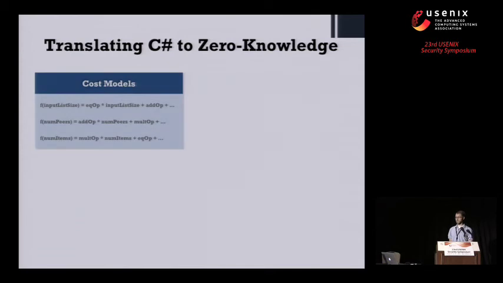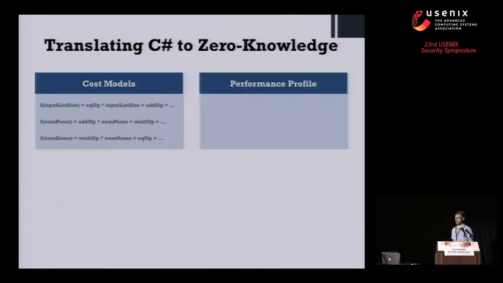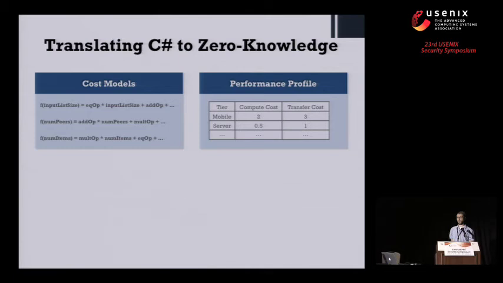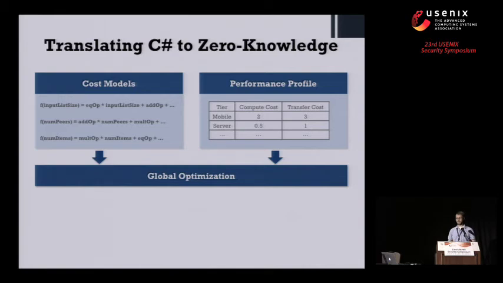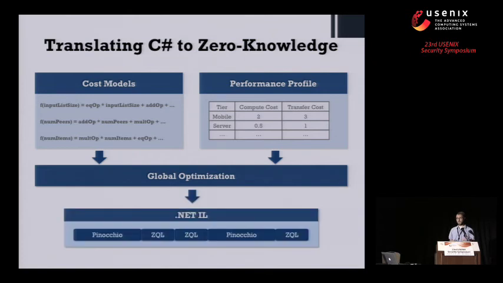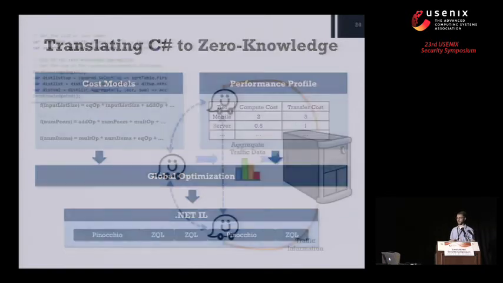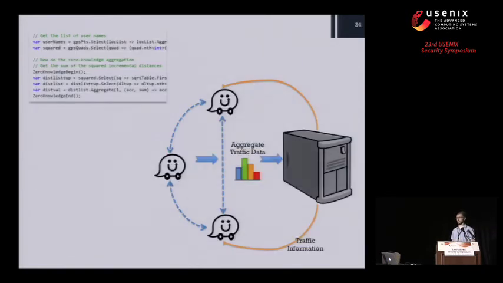So once we have these cost models in hand, we need one more piece of information to do good translation into zero-knowledge, and that's what we call a performance profile. This is basically a developer-specified configuration that says, for each tier, what the relative cost of computation and data transfer is. Once we have this, we specify a pretty large nonlinear optimization problem that we can solve using something like Mathematica. And the solution to that optimization problem tells us exactly which backend to send each fragment of C# in the zero-knowledge regions to.